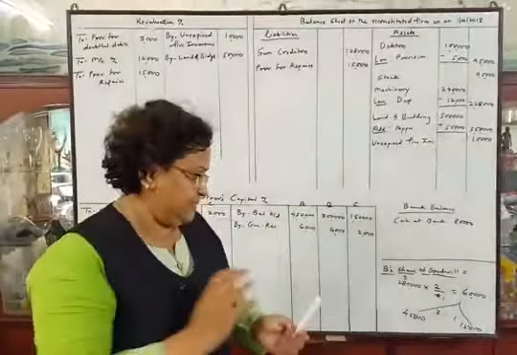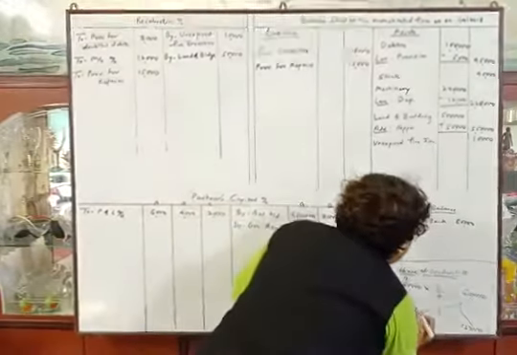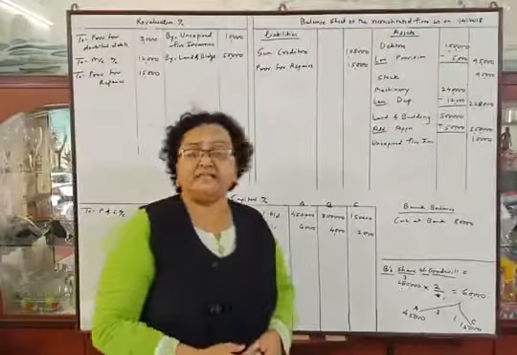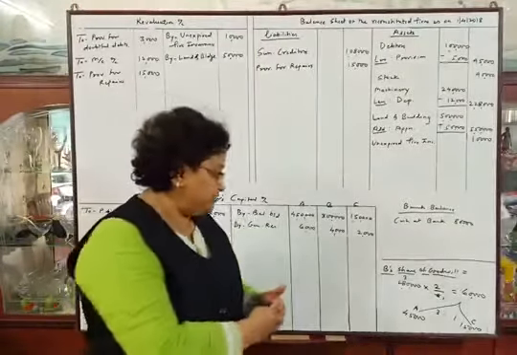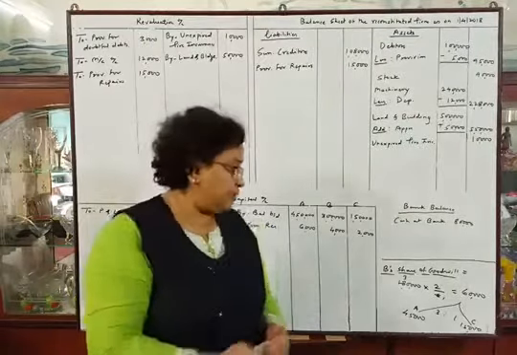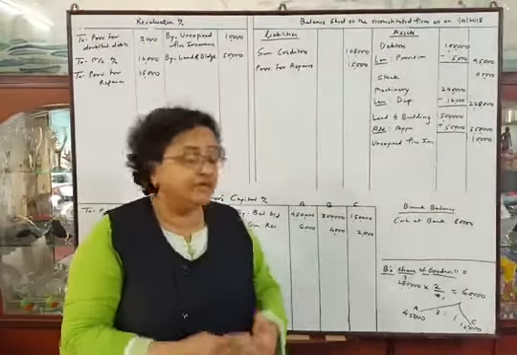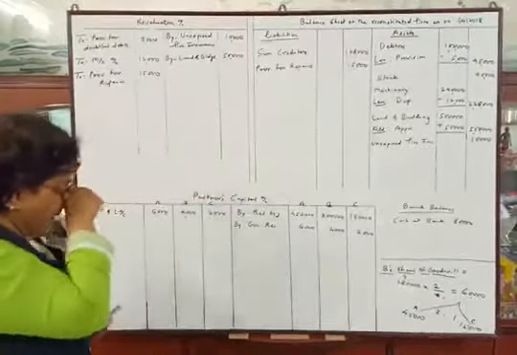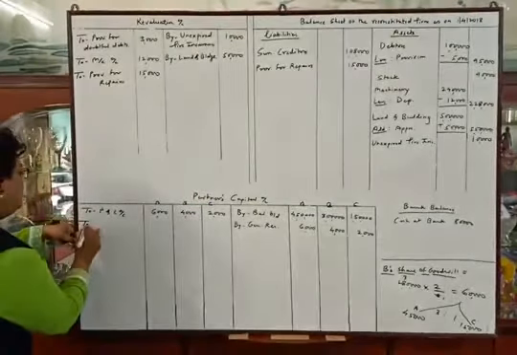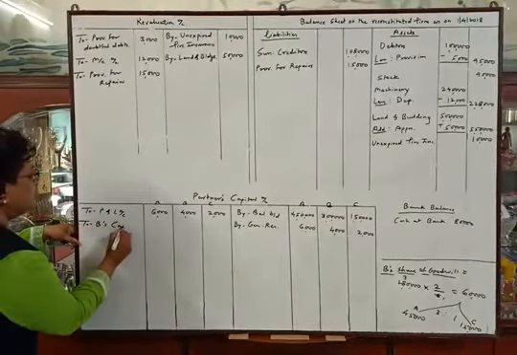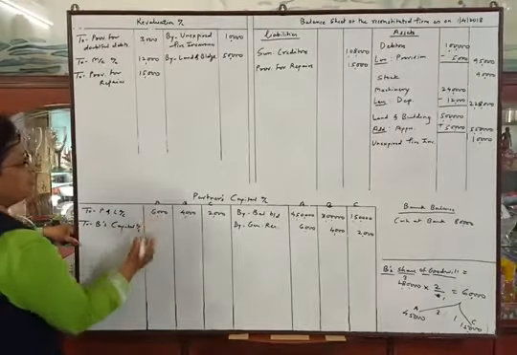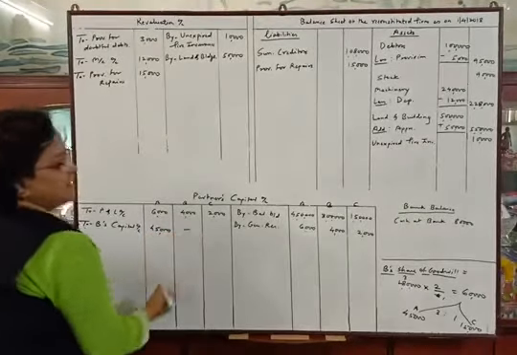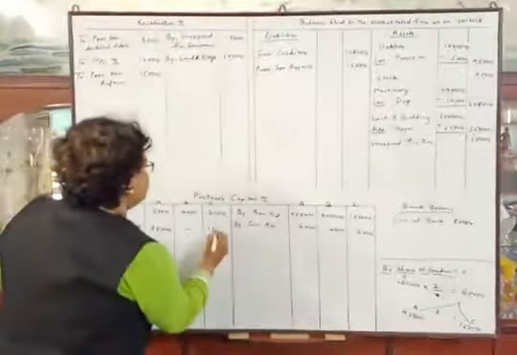So the entry will be A's capital account debit rupees 45,000, C's capital account debit rupees 15,000 to B's capital account 60,000. Now we will make the posting to B's capital account. A's column 45,000 and C's column 15,000.